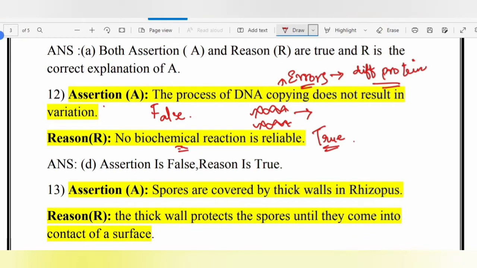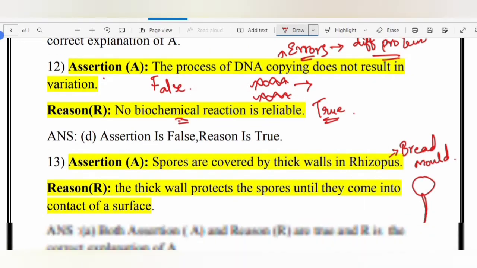Spores are covered by thick walls in rhizopus. Reason: the thick wall protects the spores until they come into contact with a surface. As you all know, rhizopus is also called the bread mold. Basically it has a sporangium which is held with the help of hyphae.